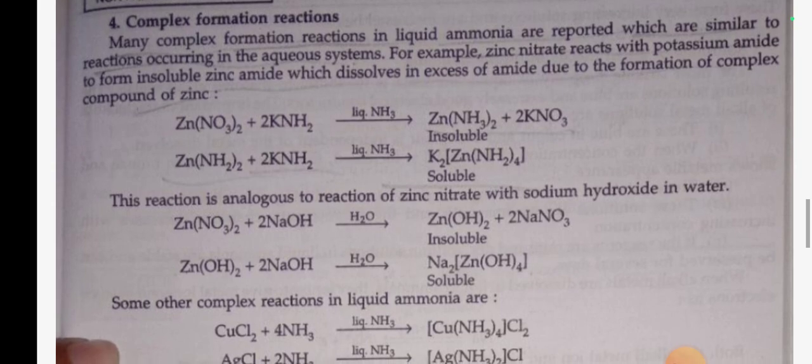Number 4. Complex formation reaction. Many complex formation reactions in liquid ammonia are reported which are similar to reactions occurring in aqueous systems. For example, zinc nitrate reacts with potassium amide to form insoluble zinc amide, which dissolves in excess of amide due to the formation of a complex compound of zinc. Zn(NO3)2 plus 2KNH2 in liquid ammonia gives Zn(NH2)2, insoluble, plus 2KNO3. Zn(NH2)2 plus 2KNH2 in liquid ammonia gives K2[Zn(NH2)4], soluble. This reaction is analogous to the reaction of zinc nitrate with sodium hydroxide in water.